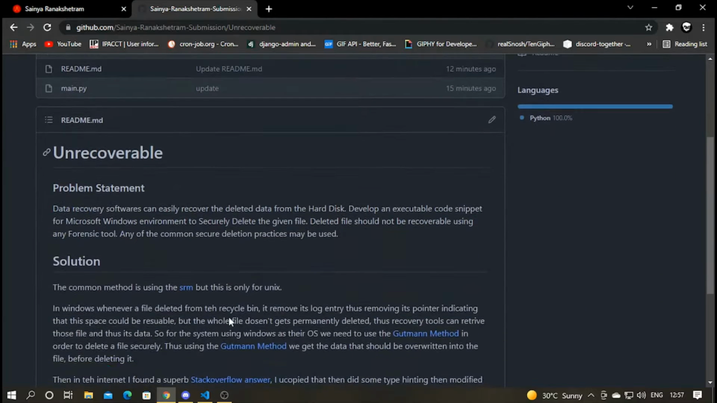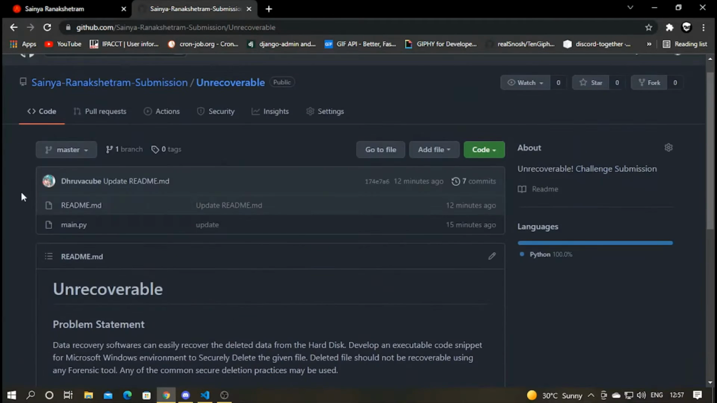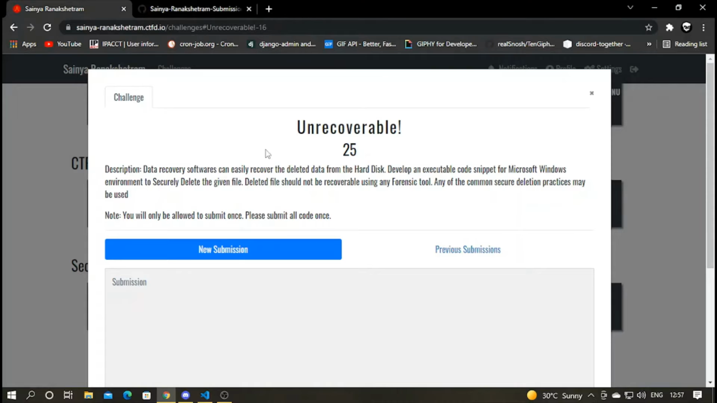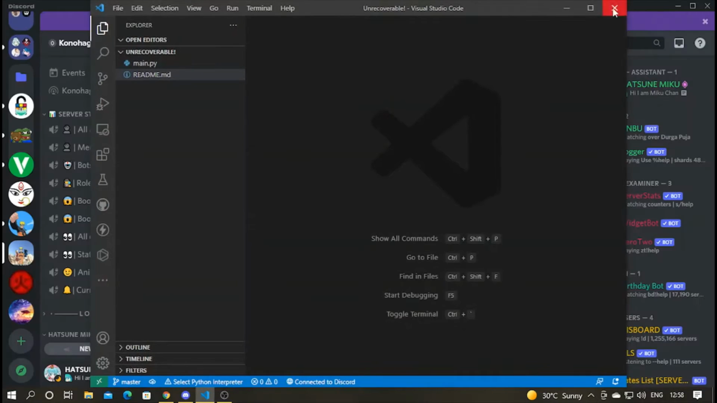So here I have created the description. The problem statement was that data recovery software can easily recover deleted data from the hard disk. So we have to develop an executable code snippet for the Microsoft Windows environment to securely delete the given file. Thus, that deleted file should not be recoverable using any forensic tool, and any of the common secure deletion practices may be used.